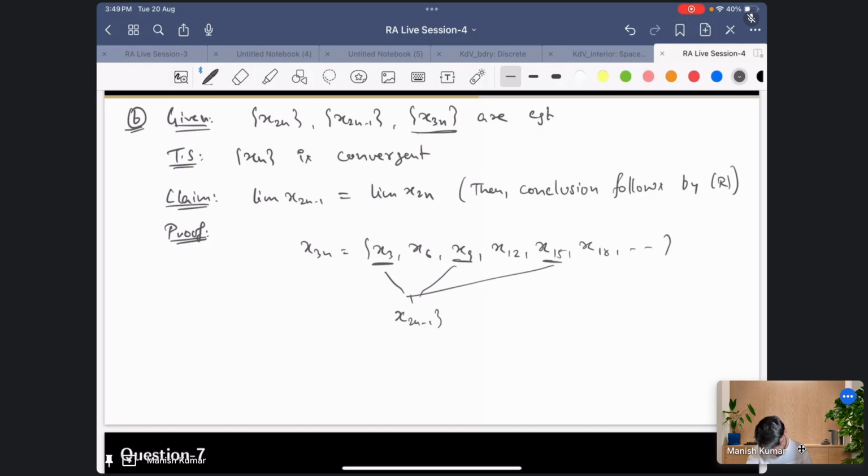While these ones are part of x2n. That is basically the hint. So we have taken odd, even, and now we have taken multiples of 3, whose sequences again can be thought of as a subsequence of odd and even, right? So this is the hint, this is how you can actually crack that the limit of these two sequences are same.